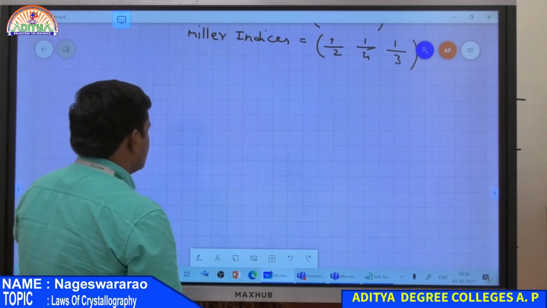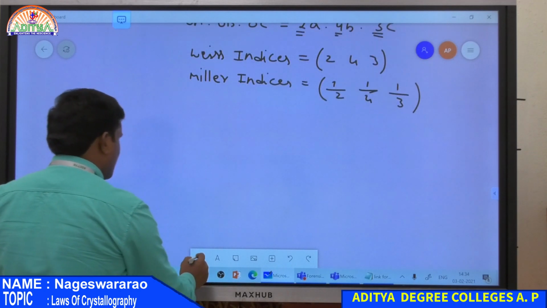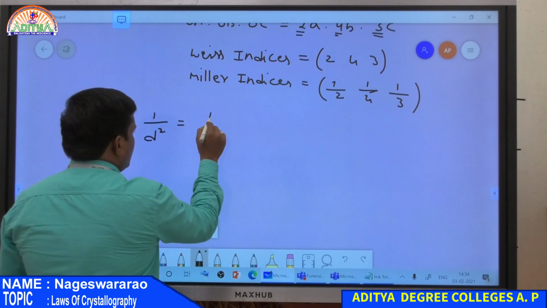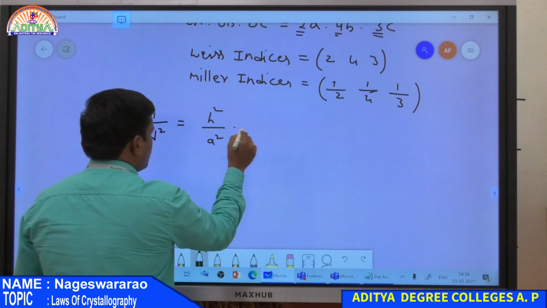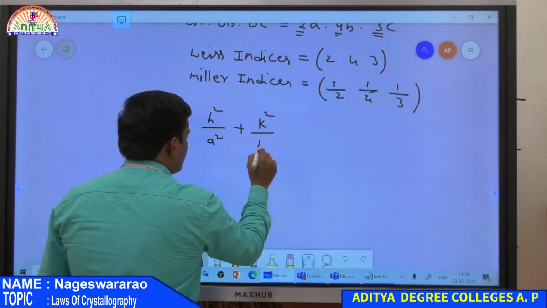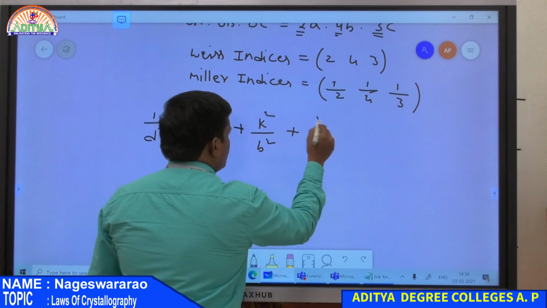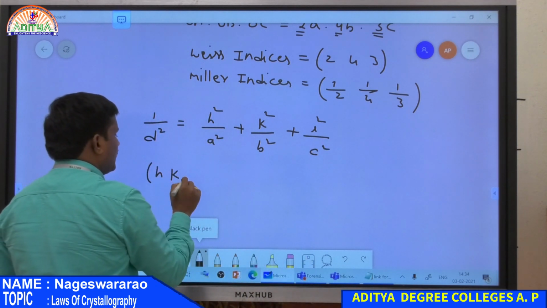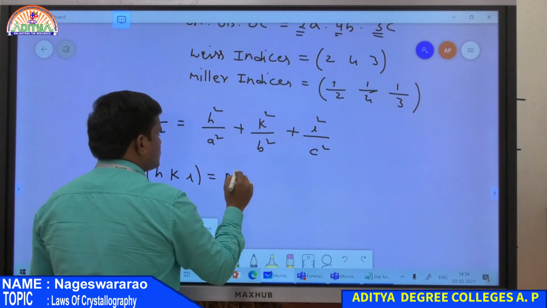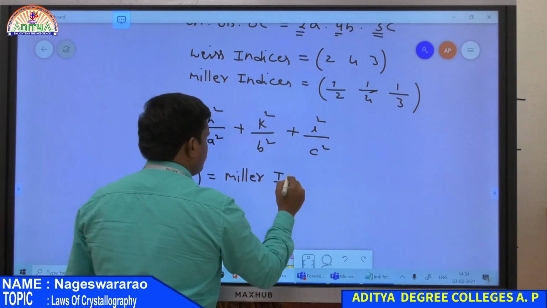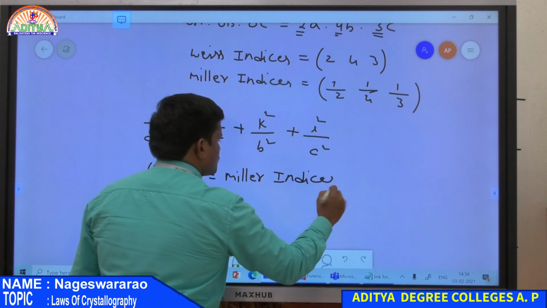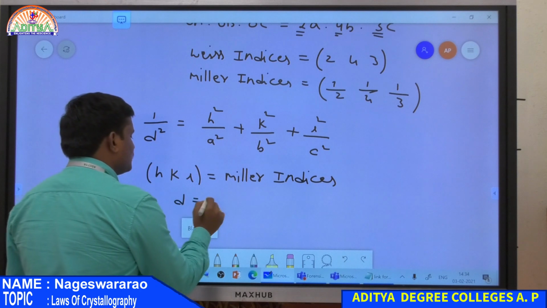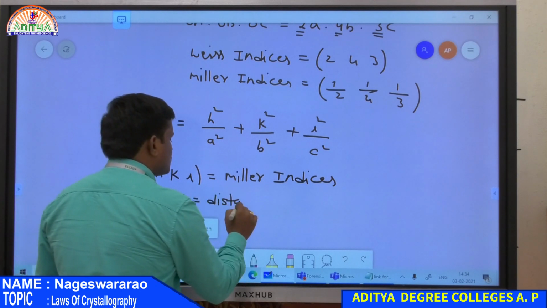And we also discussed the distance between parallel planes. That is given by 1/d² = h²/a² + k²/b² + l²/c², where h, k, l are the Miller indices, and d is the distance between parallel planes.